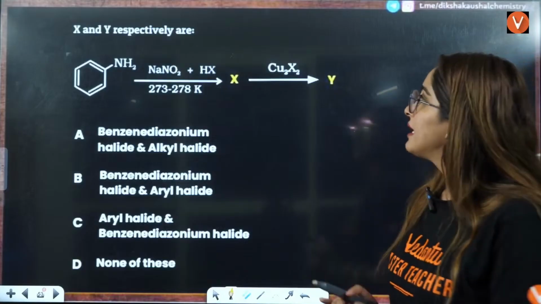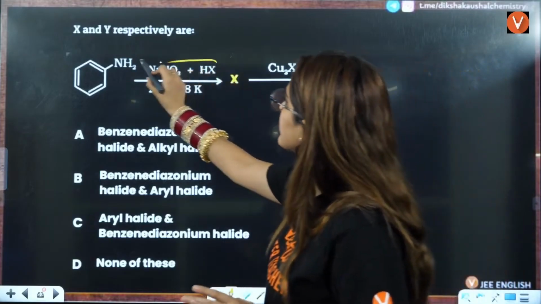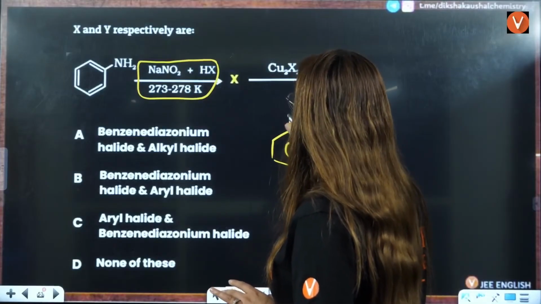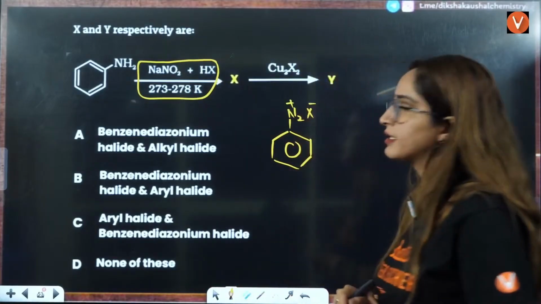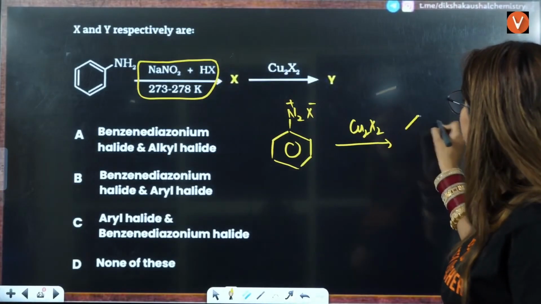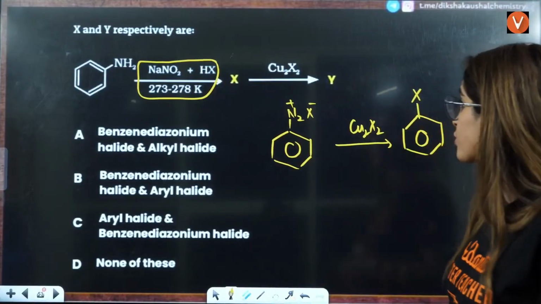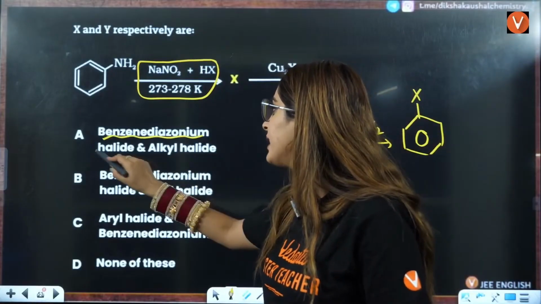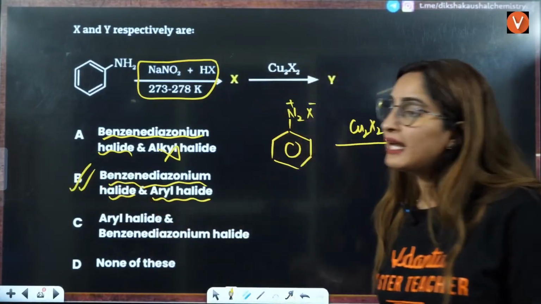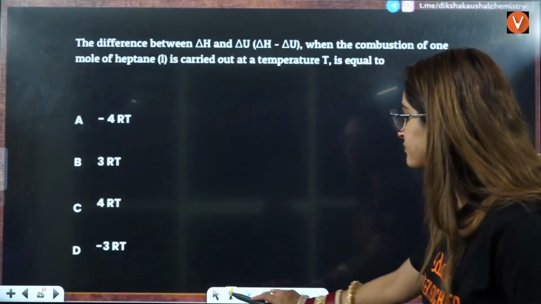Okay. Next question is, X and Y respectively are. So now they have given you this thing. If you see, this is nothing but diazotization. So basically we are making the diazonium salt here, that is N2X. After that you are adding Cu2X2, that means you are doing Sandmeyer's reaction, so that is converted to aryl halide. So X is benzene diazonium halide, and this is not alkyl, this is aryl halide. So the answer will be benzene diazonium halide and aryl halide. B is the correct answer here.